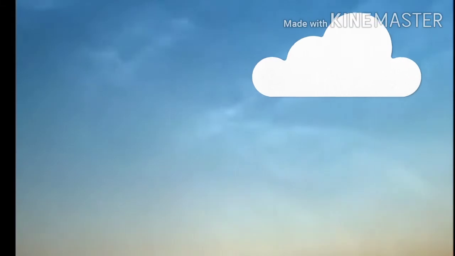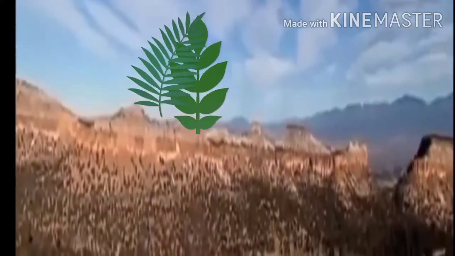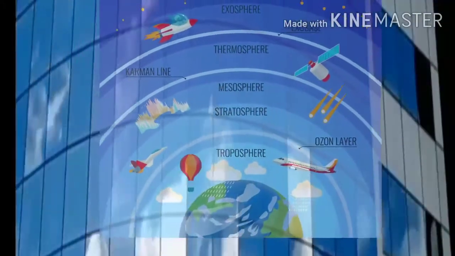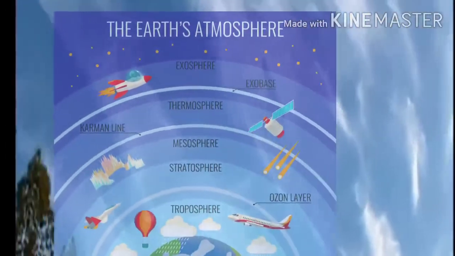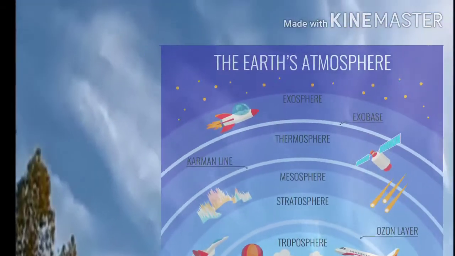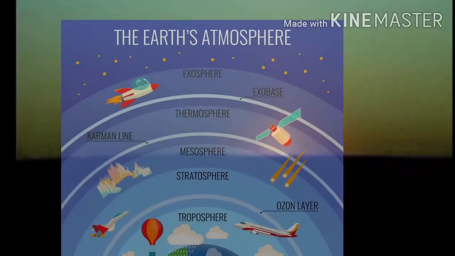Atmosphere is a very important part of human life because the atmosphere makes the earth habitable. The life supporting gases are found in the atmosphere. There are oxygen and nitrogen for animals and plants. It absorbs ultraviolet rays, it protects us from falling meteors, and it is also the storehouse of water vapors.